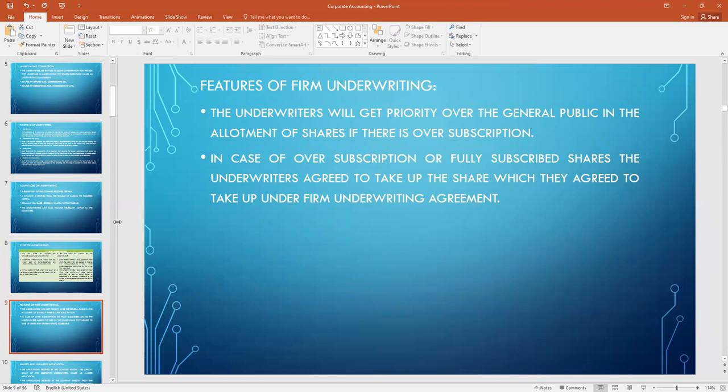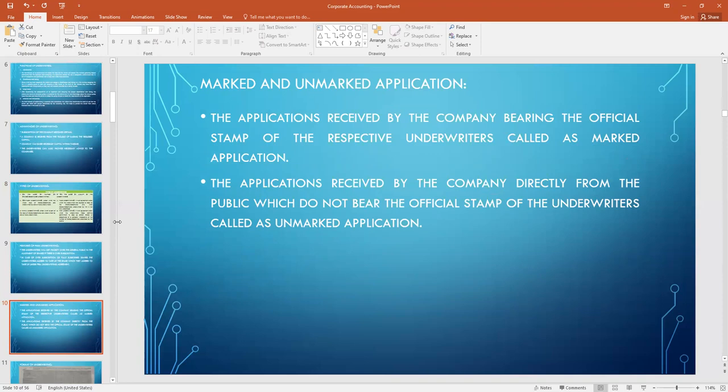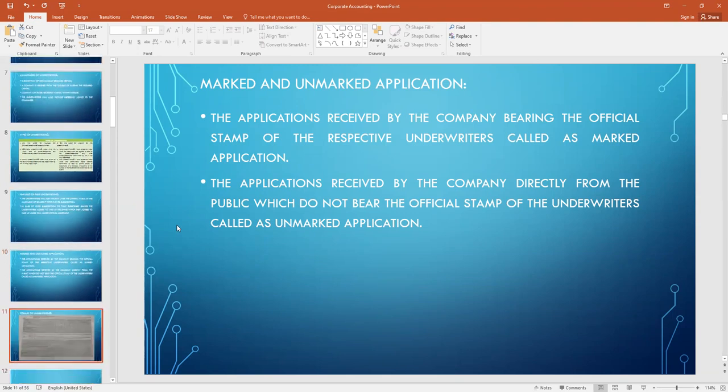So whether it is fully subscribed or oversubscribed, in all the cases, the underwriter has to take over their agreed shares under the agreement of the firm underwriting. Next, marked and unmarked application. The application received by the company bearing the official stamp of the respective underwriter will be known as the marked application. The application received by the company directly from the public which does not bear any official stamp of the underwriters is known as an unmarked application.